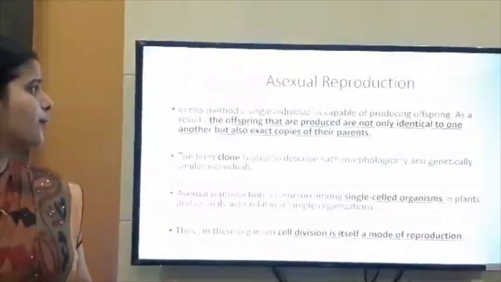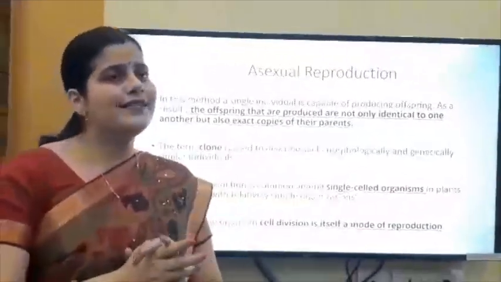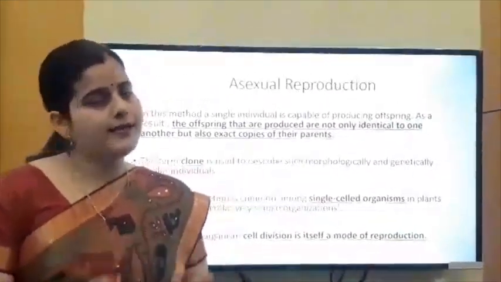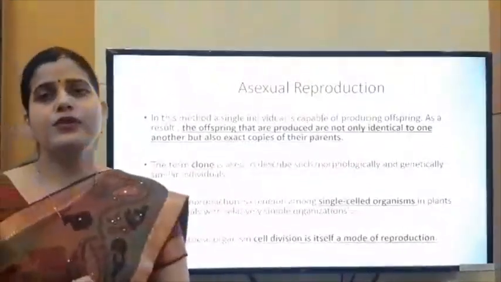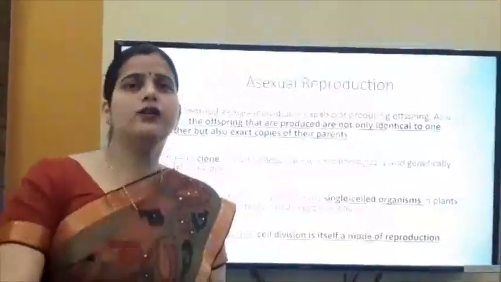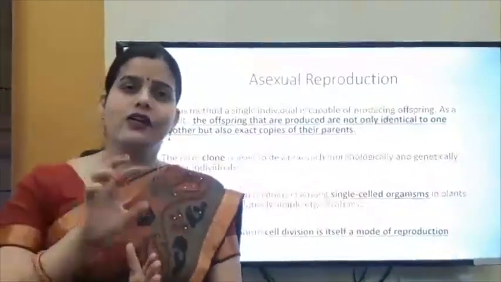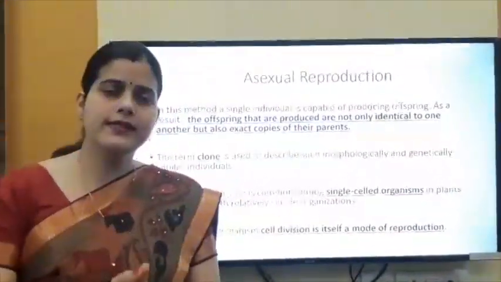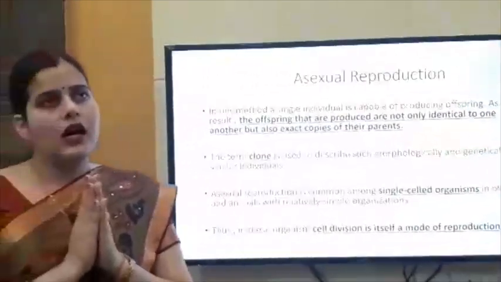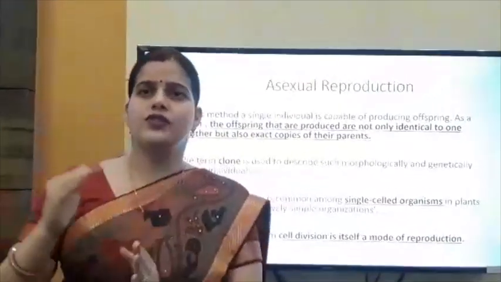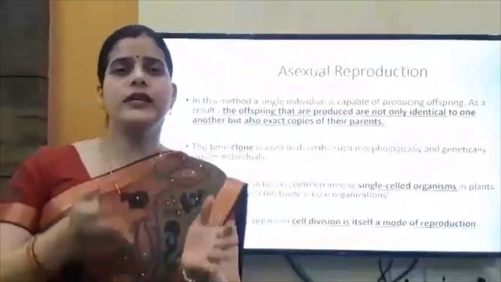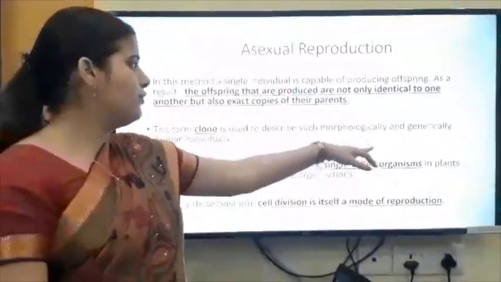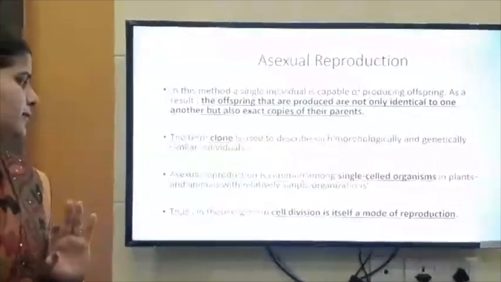Next is asexual reproduction. In this method, a single individual is capable of producing an offspring. As a result, the offspring that are produced are identical to one another, and they are exact copies of their parents, and that's why they are referred to as clones. Means clones are the individuals which are genetically as well as morphologically similar to their parents. The term clone is used to describe such morphologically and genetically similar individuals.